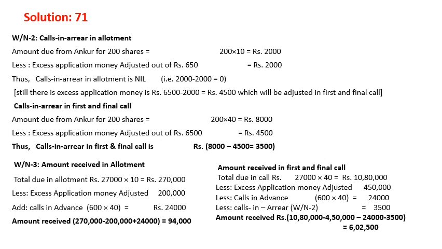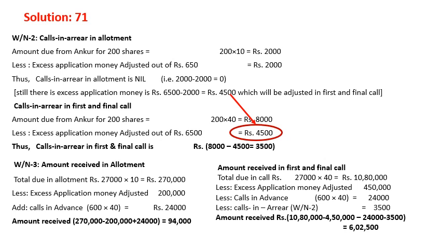So we cannot adjust 6,500 over here, we just take the required money. Our required money is 2,000 and we adjusted 2,000, so the allotment calls in arrear is nil. That is why there is still an excess. If you subtract 2,000 from 6,500, you will get 4,500. Still excess is there, and that 4,500 will be adjusted in the next, first call money, that I am showing over here.